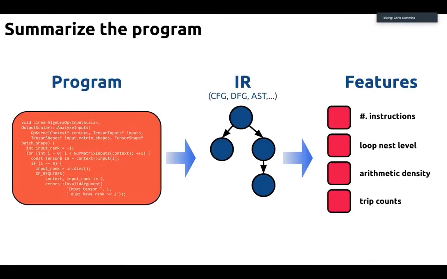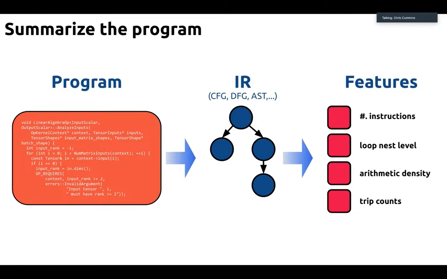Okay, so now just at a very high level, the details of how this is going to work. The first thing we're going to need to do if we want to learn how to optimize code is find some way of summarizing the program such that a machine learner can understand it. The way this is typically done is you take your program and drop it down to an IR, so it could be some kind of control flow graph or data flow graph, or there's a line of work that uses ASTs. Then you extract from that IR some vector of numbers which describe the program, the features.